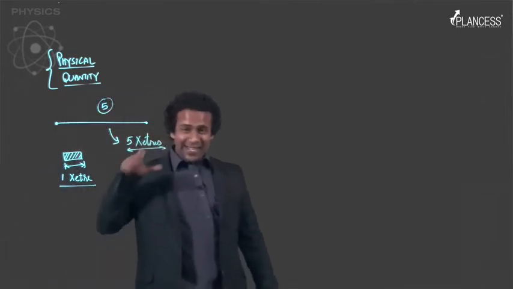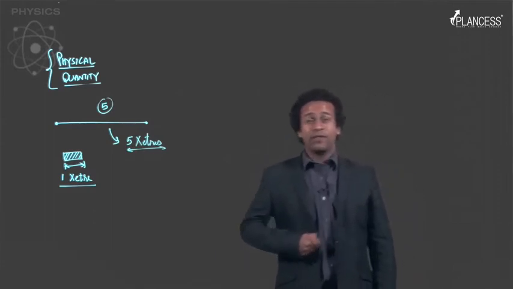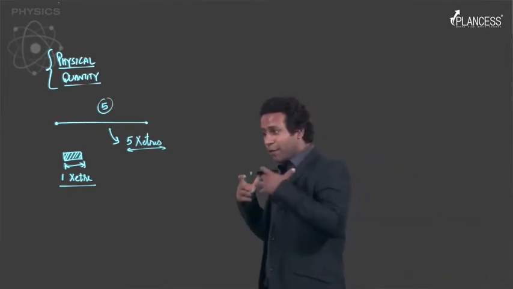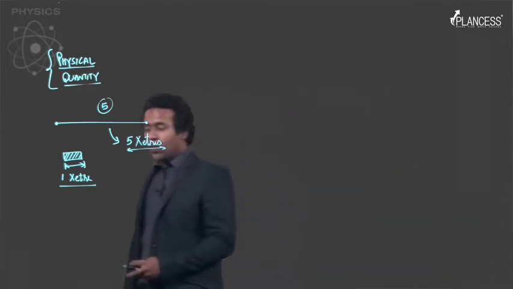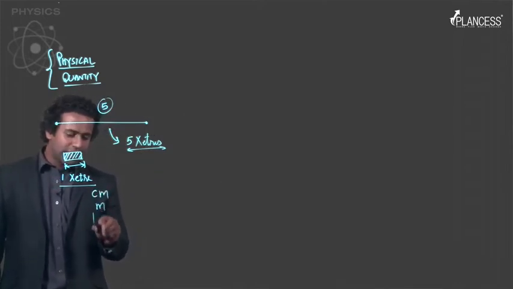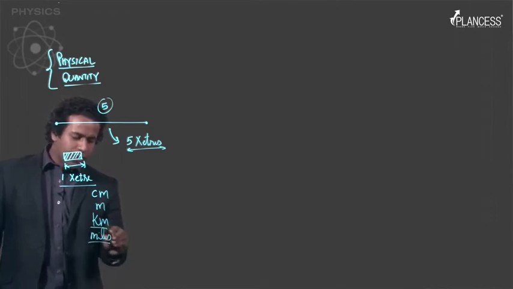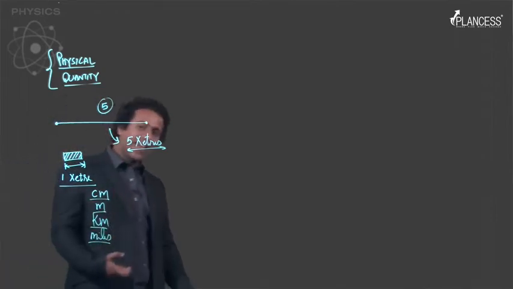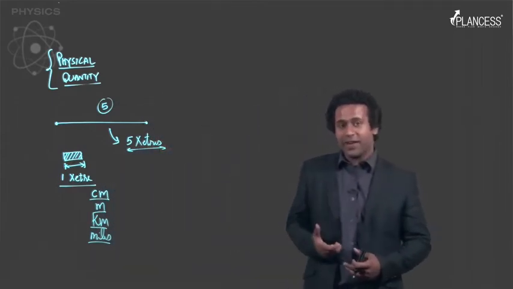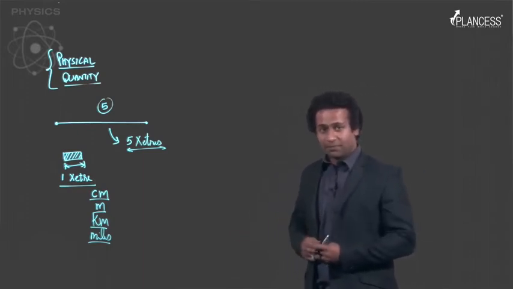So what we essentially understand from this example is that to measure anything, we first need to set standards, right? And in case of length, you already know the standard units are centimeters, meters, kilometers, or miles. So now you can understand that these lengths, we ourselves have chosen them as reference so as to be able to measure any given length, right?